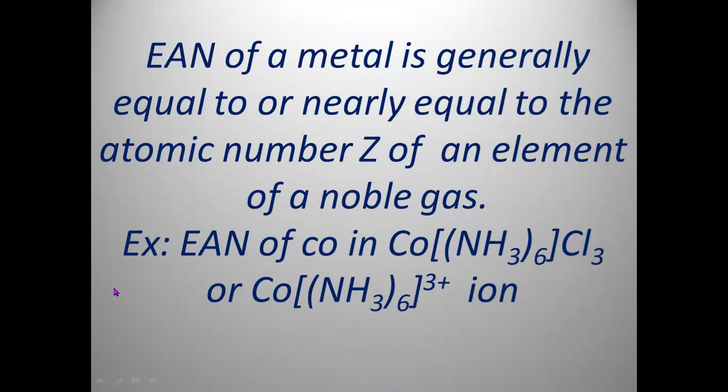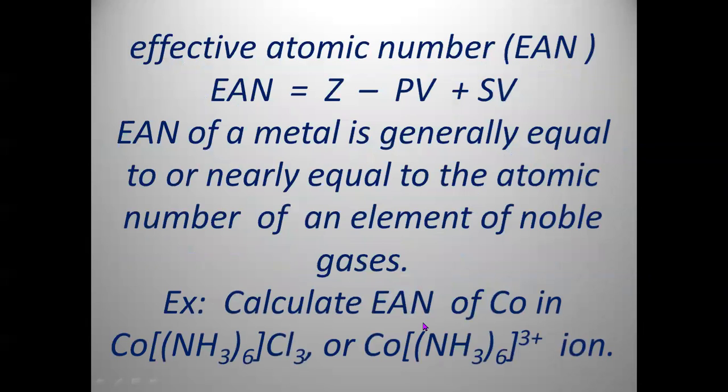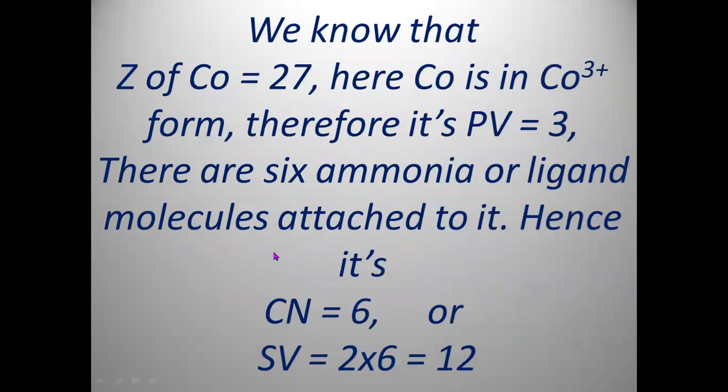So let us take one example in which we will calculate the effective atomic number of cobalt in the complex hexaamminecobalt(III) chloride, or its ion. For that, we need the formula: Z minus PV plus 2 into coordination number. To calculate EAN, we first take the Z of cobalt, the atomic number of cobalt.